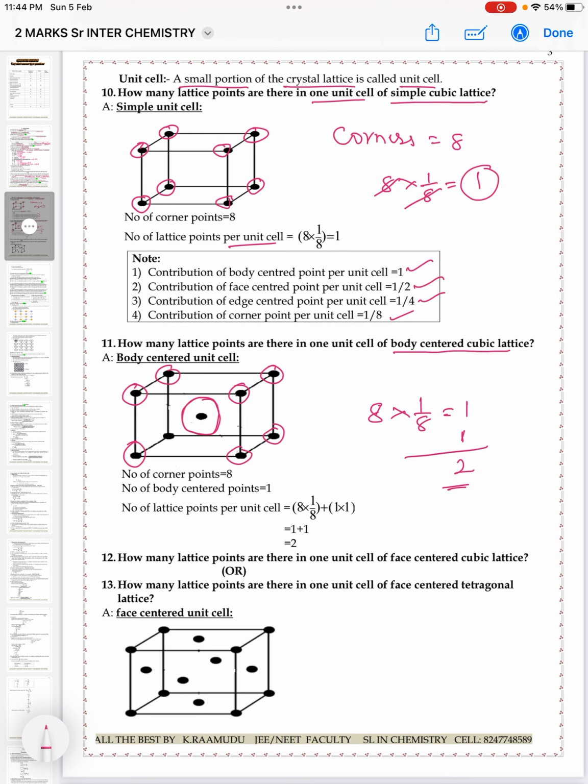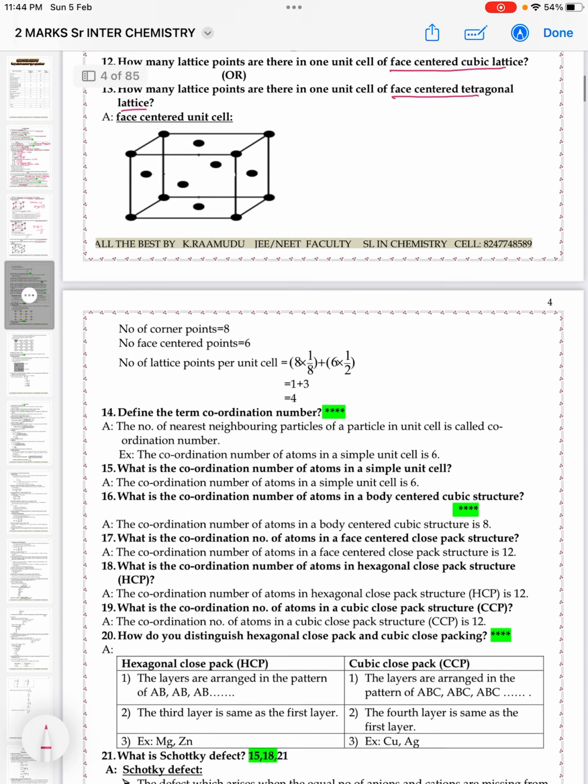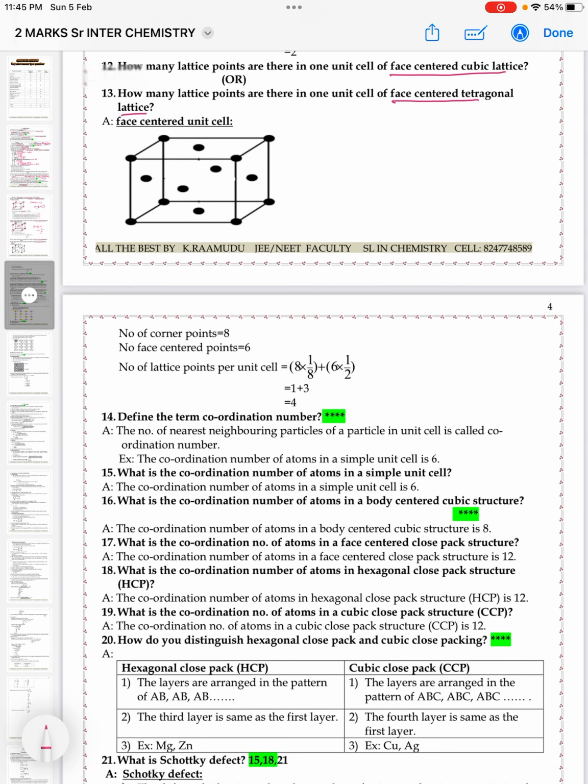How many lattice points are there in one unit cell of face centered cubic lattice? Or they may ask the same question as, how many lattice points are there in one unit cell of face centered tetragonal lattice? So here a face centered unit cell is given. Let us see. Total number of corners, how many are there? 8 corners are present.